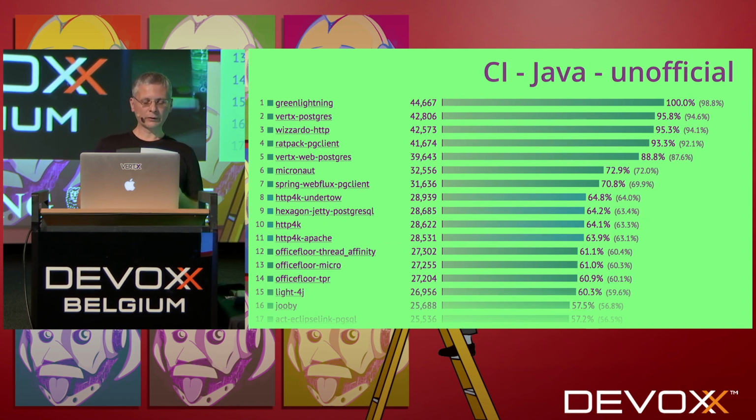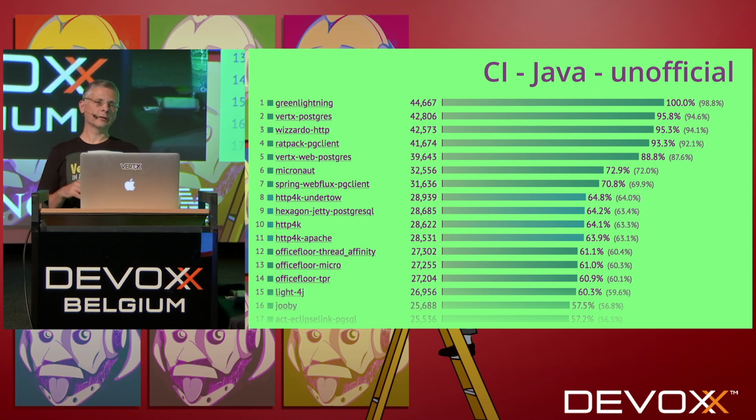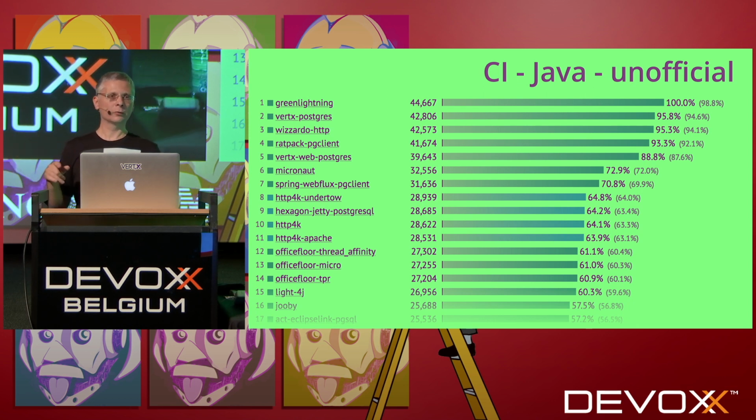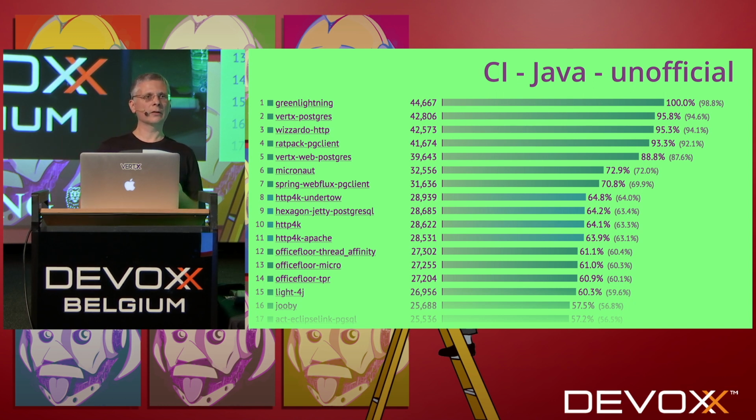What was also interesting is that in the CI, that's a snapshot I did from the unofficial results. I said unofficial because it's not published on the website. It's something I did using the CI, and when I looked at the results, at some point I looked at what are now the best